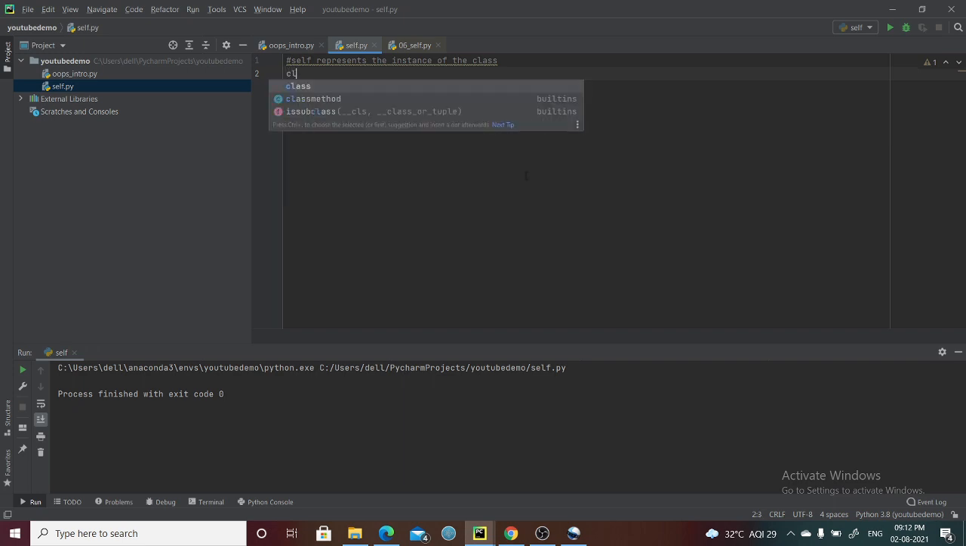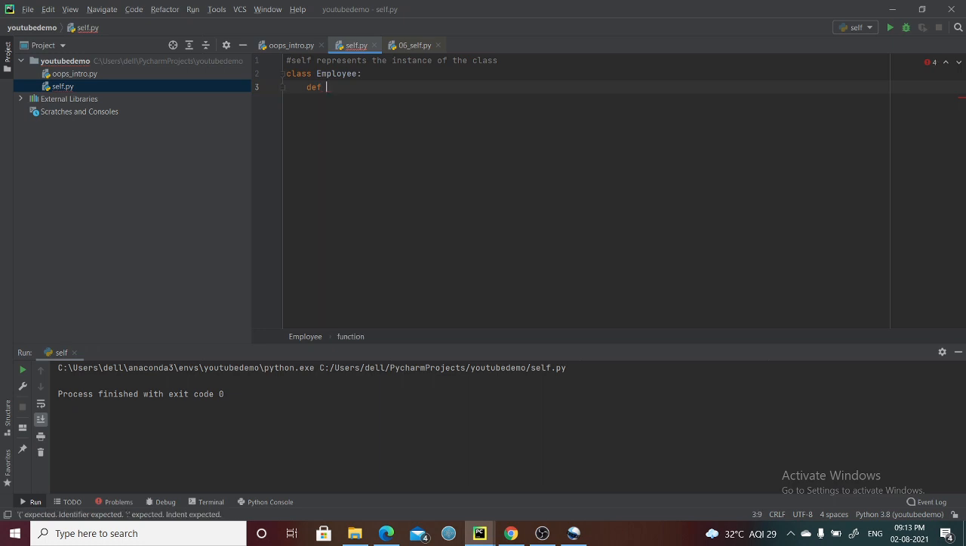Let's see. If I want to create a class Employee, so I'm creating a class. Let's not mention any class level variable, and let's initiate the object with some statement. Here I can write: class has been initiated, right?